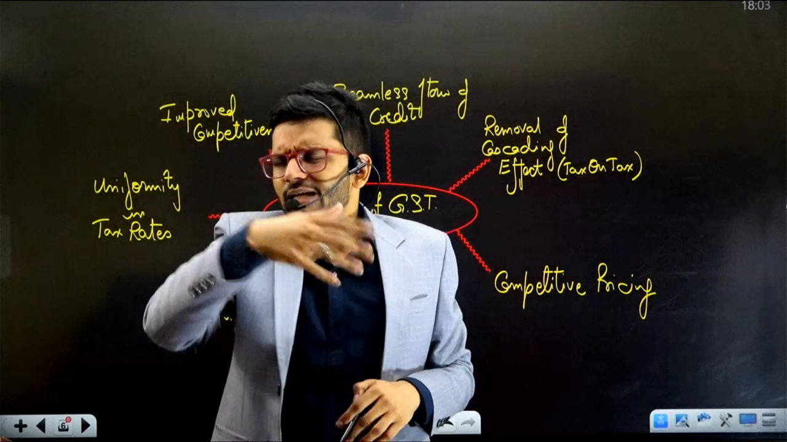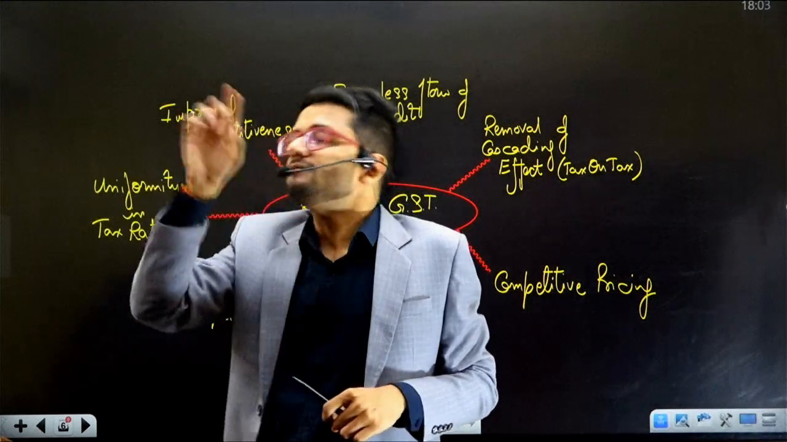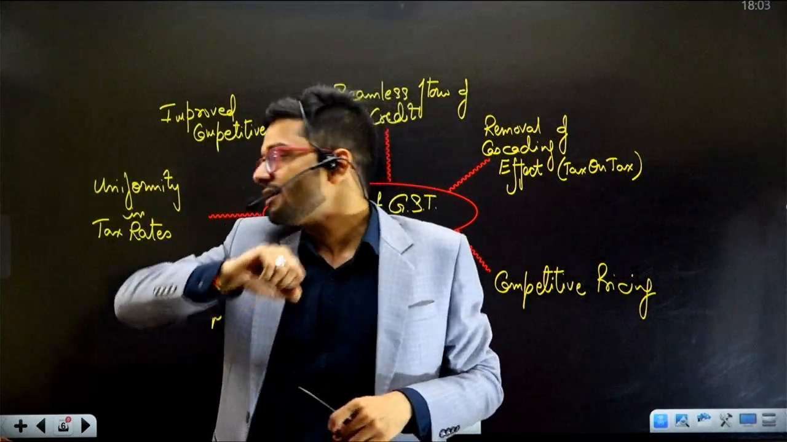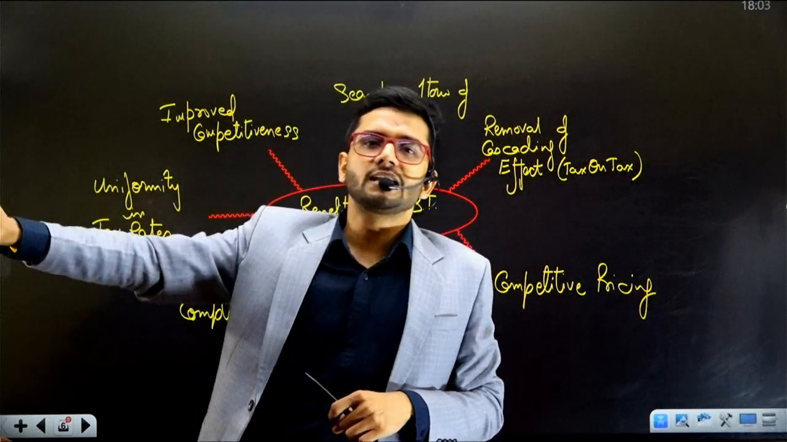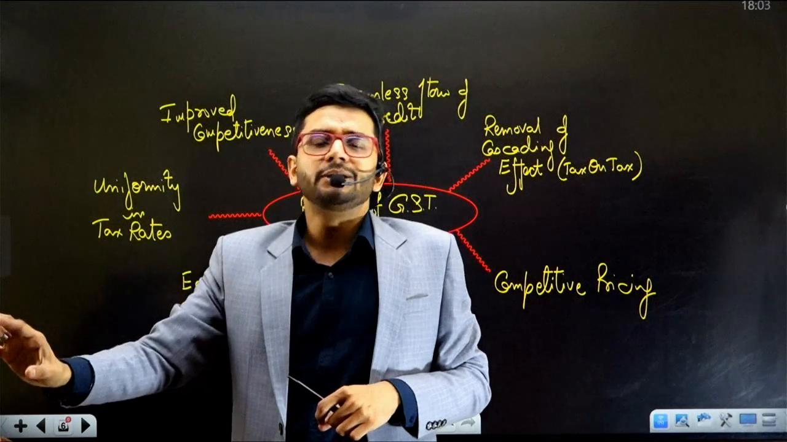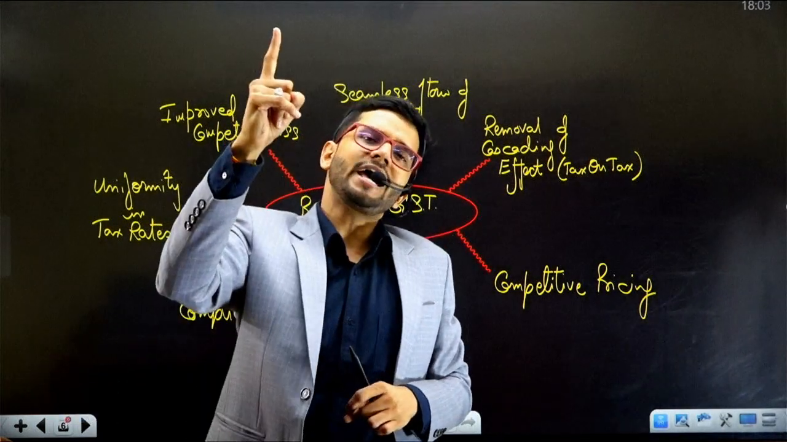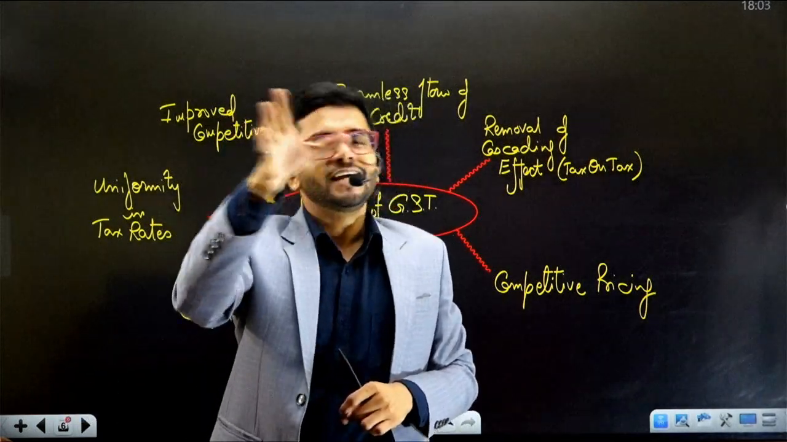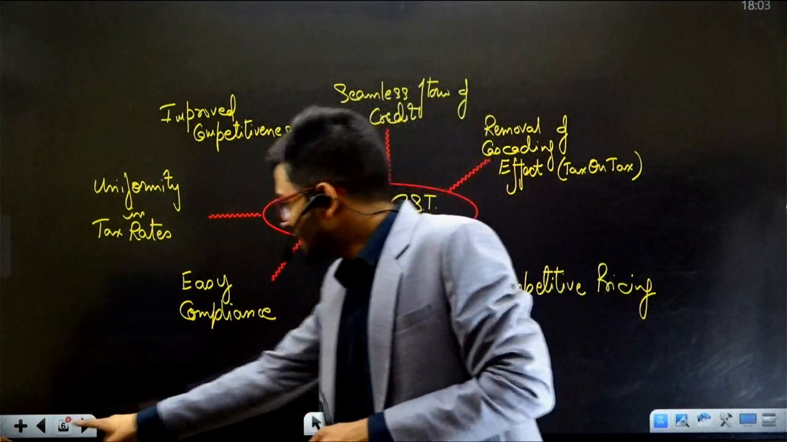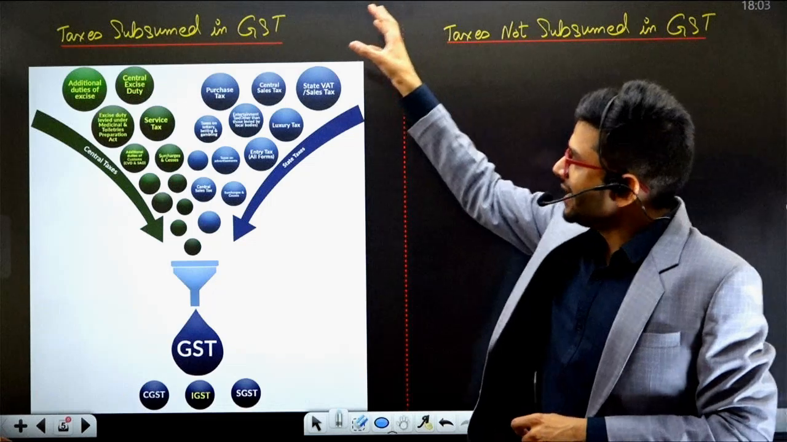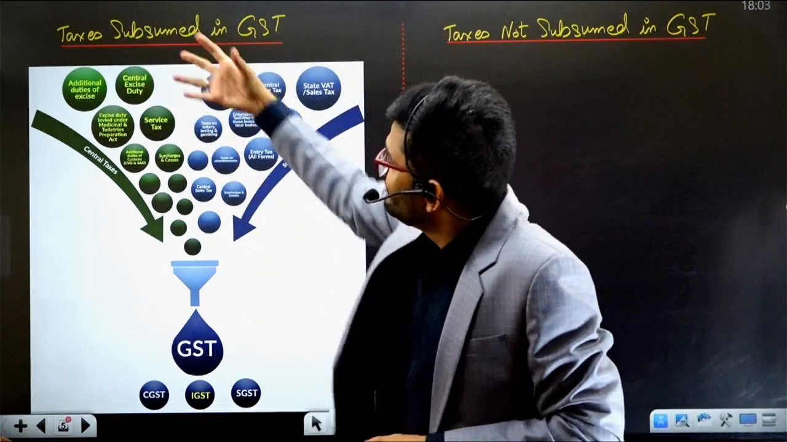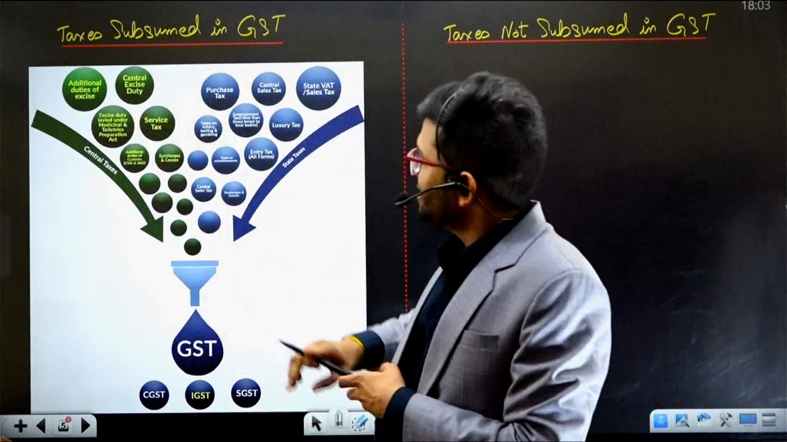Those small taxes were eliminated. Excise duty was eliminated, although there are some products on which excise duty is there. VAT was eliminated, service tax was eliminated. All those small taxes were eliminated, and there was only one nation, one tax, which is GST, in terms of indirect taxes. So my next slide will tell you that there were a plethora of taxes which were subsumed in GST.